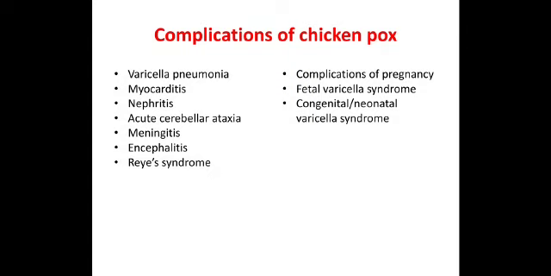Now, what is more important is that chickenpox causes severe complications in pregnancy, and it depends on when the pregnant woman was infected with the chickenpox virus. Based on that, it may be either fetal varicella syndrome or congenital or neonatal varicella syndrome.